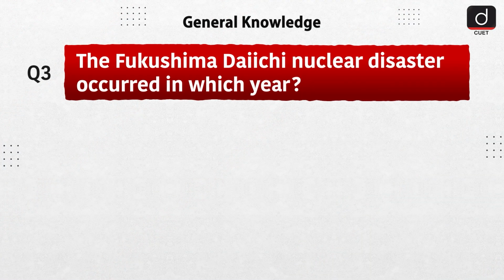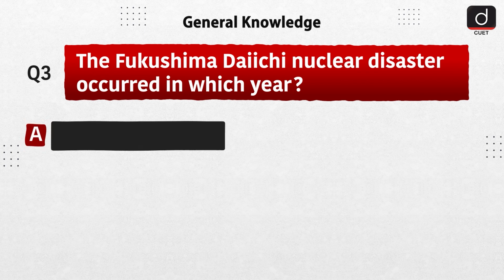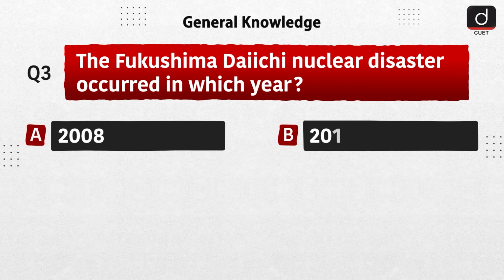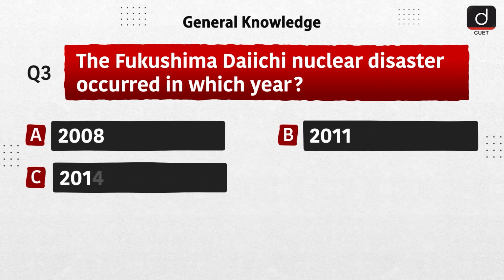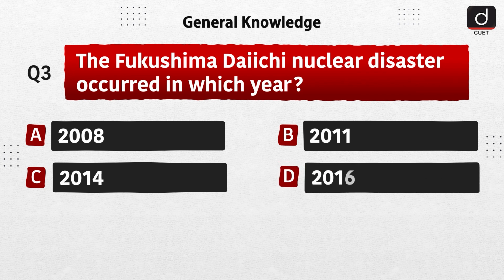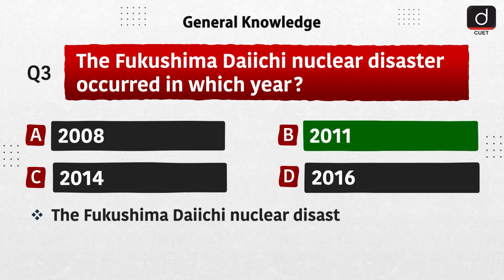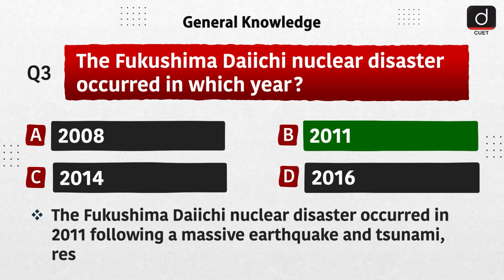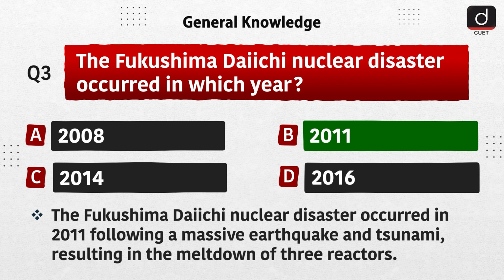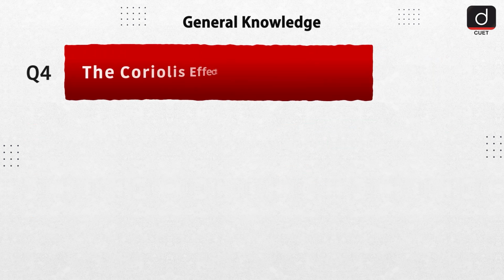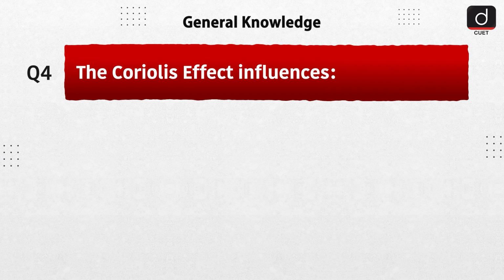Next question is, the Fukushima Daiichi nuclear disaster occurred in which year? Option A, 2008. Option B, 2011. Option C, 2014. Option D, 2016. The correct answer is option B, 2011. The Fukushima Daiichi nuclear disaster occurred in 2011 following a massive earthquake and tsunami, resulting in the meltdown of 3 reactors.